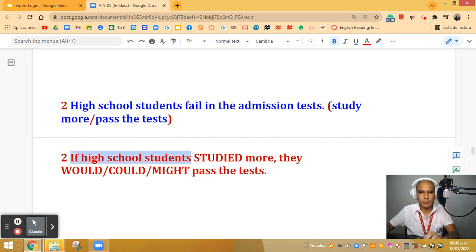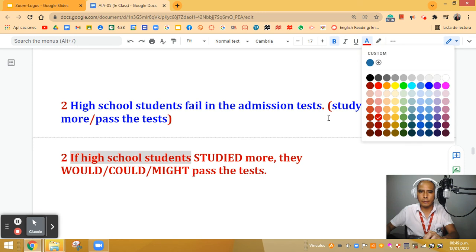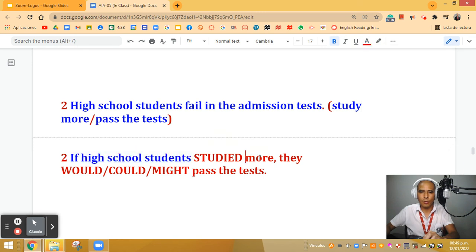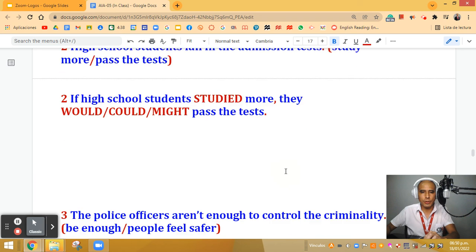So here I'm gonna change into the blue color, okay? More, blue color, okay, and pass the tests. Here I am using the three options just to show you that you can use any of them. Okay, perfect. So this will be my answer for number two. Let's continue with number three.